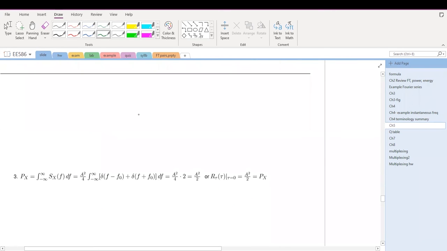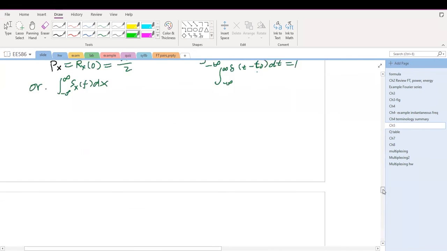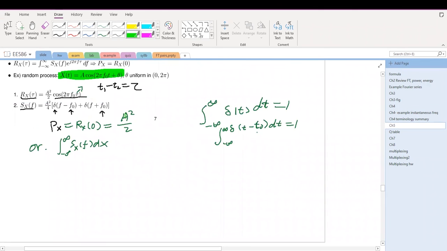If we do the integral in the frequency domain, the first delta integrates to 1, the second one is 1, so we have 2 here. Therefore we have A squared divided by 2. So both ways we obtain the same result.